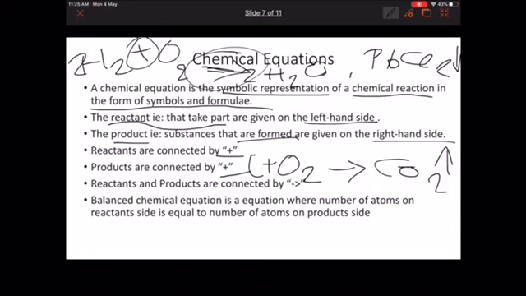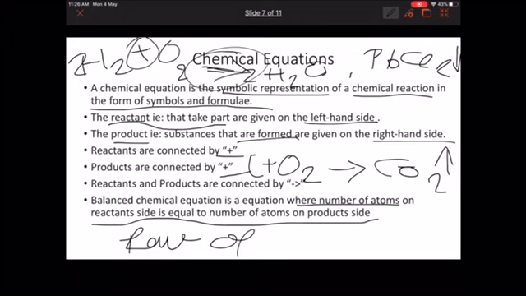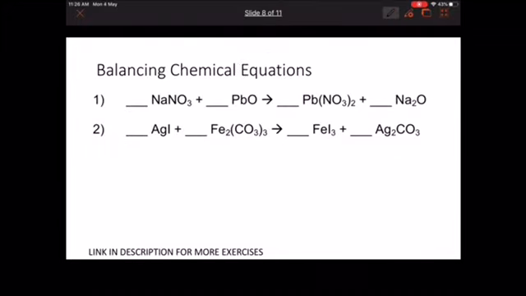A balanced chemical equation is an equation where the number of atoms on the reactant side is equal to the number of atoms on the product side. Now why is it required? There is a law called the law of conservation of mass, which says that mass should be conserved in every chemical reaction. So I'll show two examples because I don't want to drag this video very long. In this case we have Pb(NO3)2, with NO3 taken twice, and Na2O. Always divide it like this. Then we have one Pb, one Pb, but we have two nitrates.